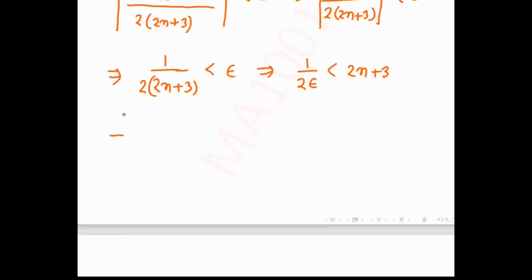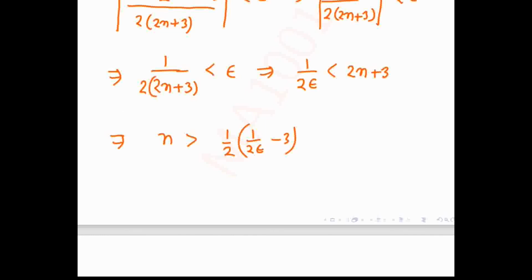So now what will be the value of n? N will be greater than 1 upon 2 epsilon minus 3 divided by 2. So any natural number bigger than this will work. Can you give me a natural number bigger than this? That will be n naught. We'll take the integer part because we don't know what this is, and we'll add 1. We'll take the modulus of this so that the number will come positive. If it is negative also, minus 3, and then we'll add 1. If it is 0, then we'll add 1.